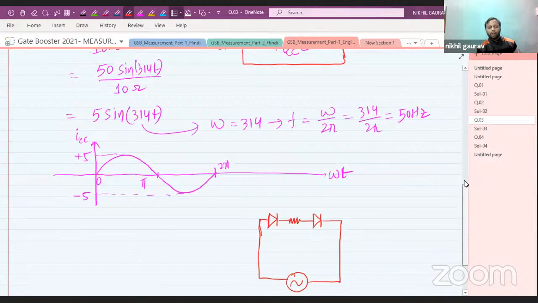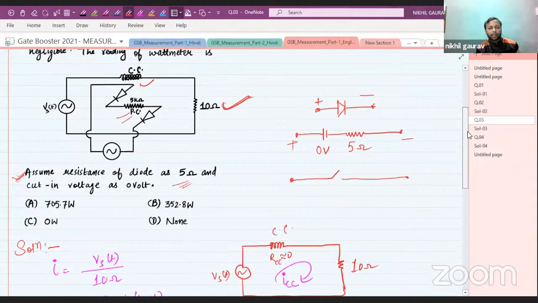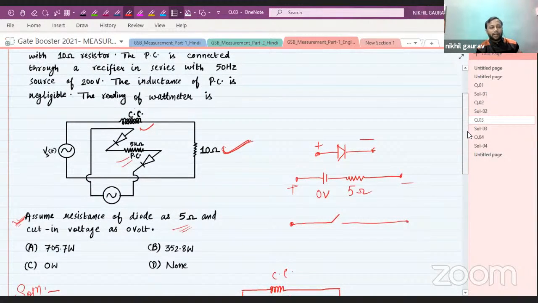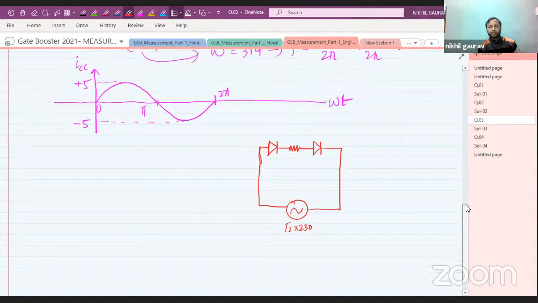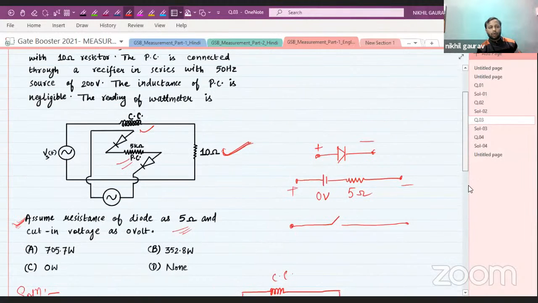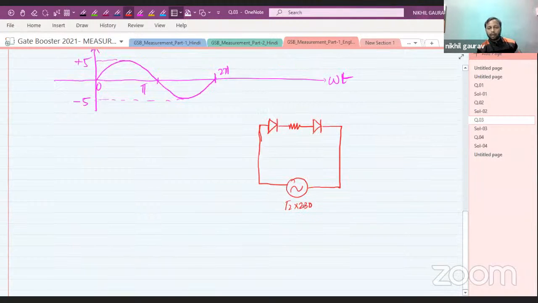The supply given to the pressure coil has an RMS value of 200 volt. So the maximum value is root 2 into 230, 220. I guess it is 220. All right, sorry, it is 200 sine.